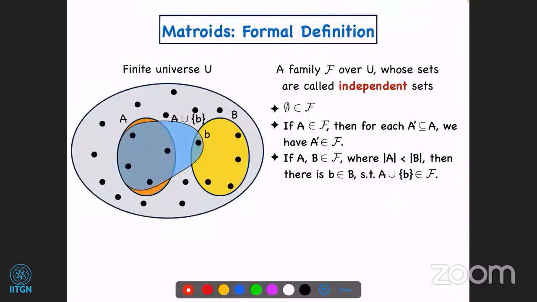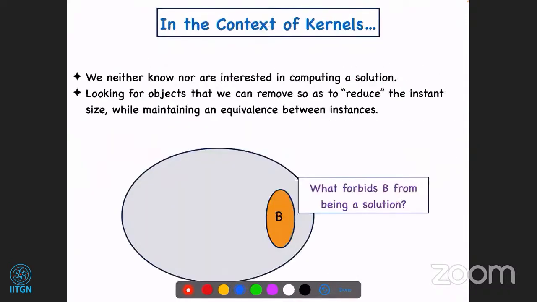So this was our formal definition for matroids. Now let us look at how we can use matroids in the context of designing polynomial kernels. If you recall correctly, when we are designing a kernel, we neither know a solution nor are interested in computing a solution. Our objective is to compress the instance, to create another instance whose size is much smaller. And we quantify this much smaller by the parameter, and typically we want it to be polynomial.